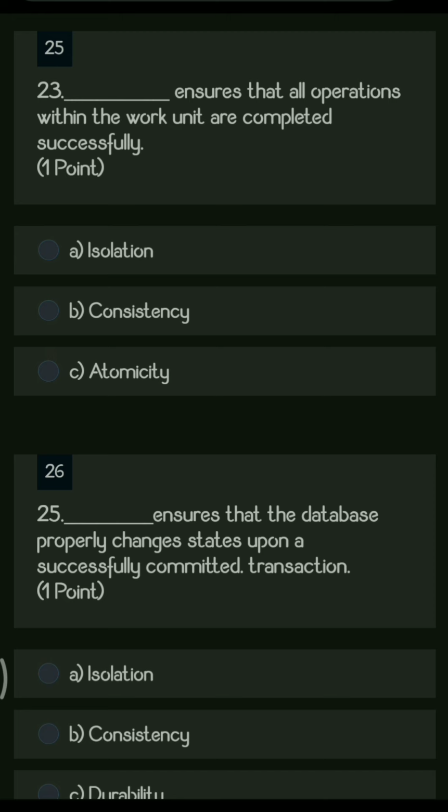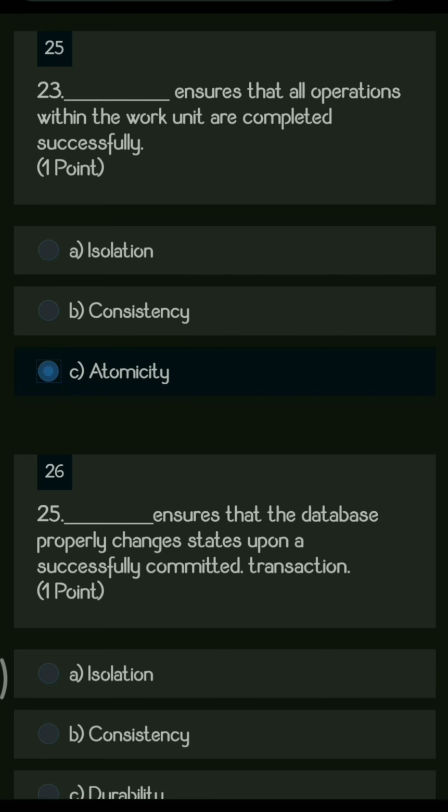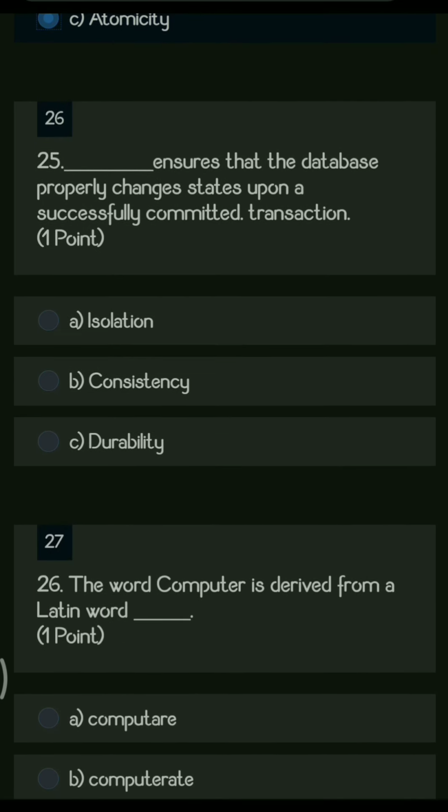So here the options are isolation, consistency, and atomicity. So atomicity is the operation which makes sure that your transaction is totally completed, and after completion it should be successfully completed. So that is the condition in the case of atomicity.